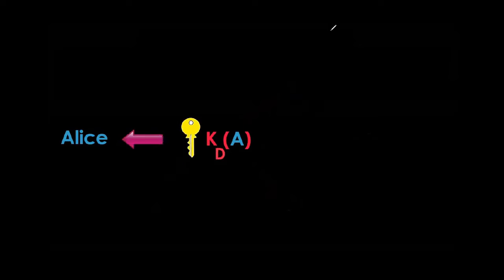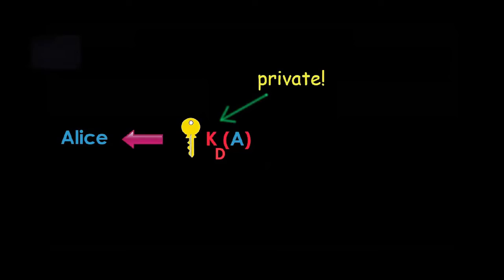She will have to generate her own decryption key. Here, D stands for decryption. And this will remain private. Alice is generating KDA, and she will not share it with anyone. That's a huge difference between public and private key cryptosystems. So the whole process goes more or less like this.